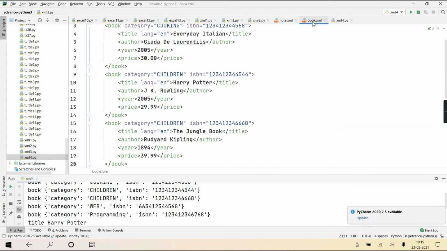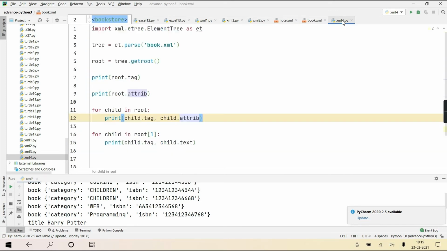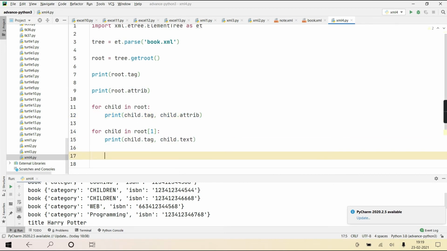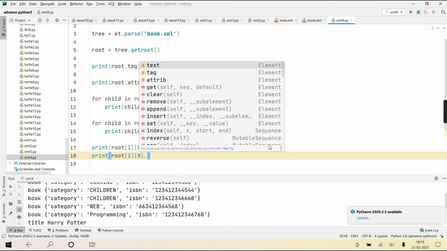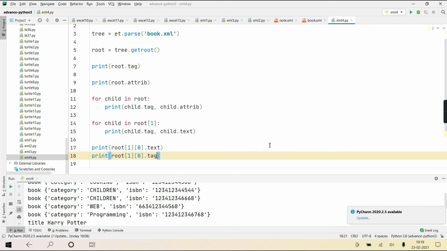Isn't it? So in case of book document also, for example, if I write here, I've shown you also, even root of 1, it will give you all the child elements of the 1th element, the 1th child of the root element. For example, you tell me now, if I write root of 1 of 0 dot text, or print root of 1 of 0 dot tag.